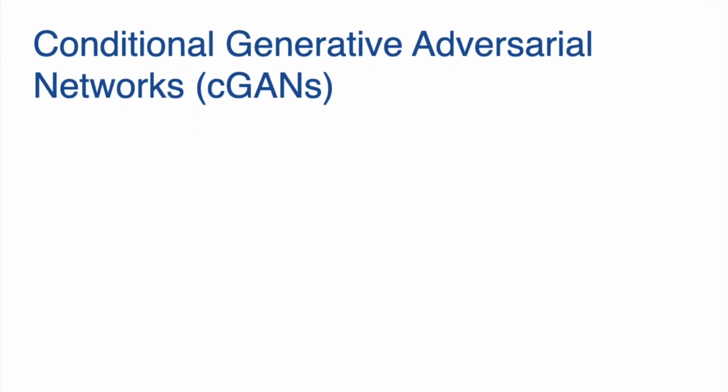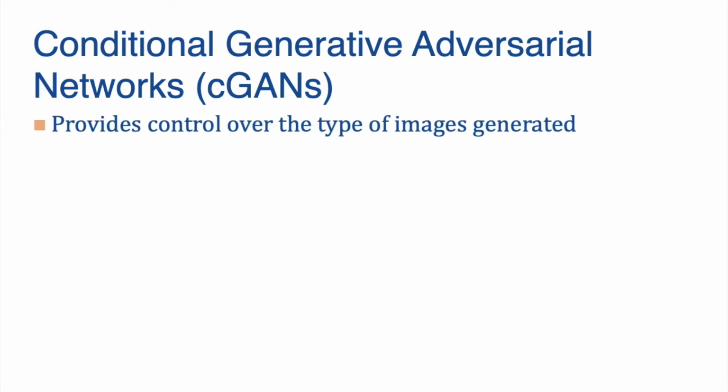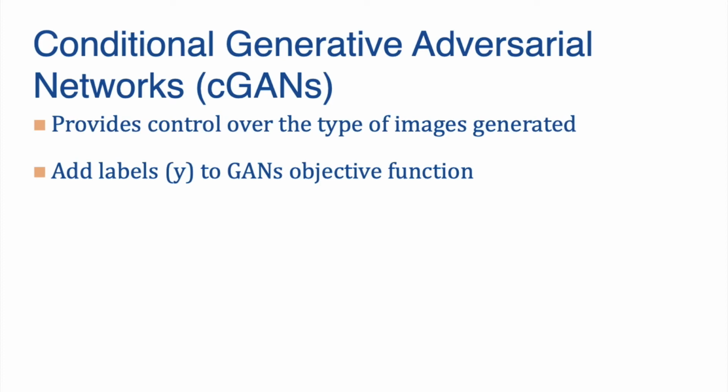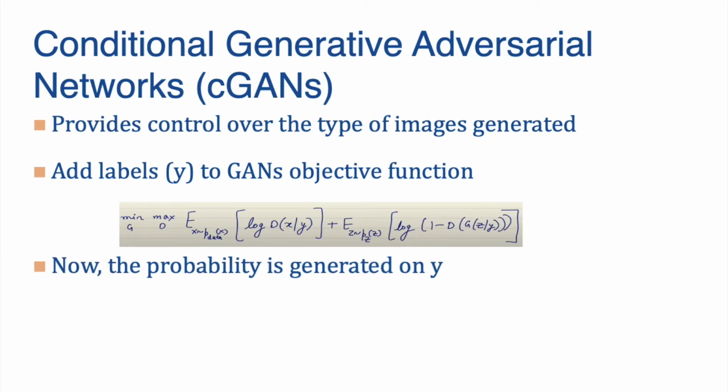Conditional adversarial networks solve the problems which haunt generative adversarial networks. Basically, they provide control over the types of images generated. They do so by adding a label y to the generative adversarial network objective function, so the probability is generated over y. Now, inserting labels allows us to generate the output as per our control.